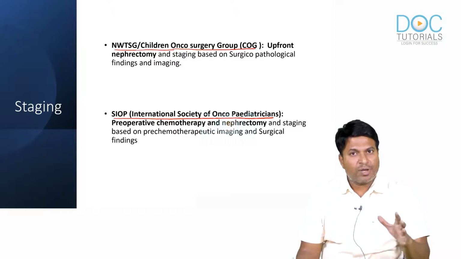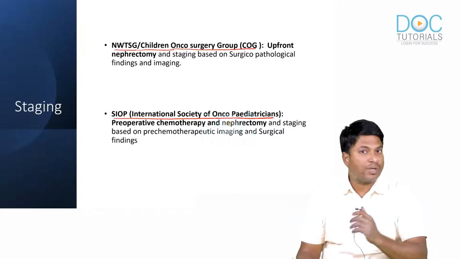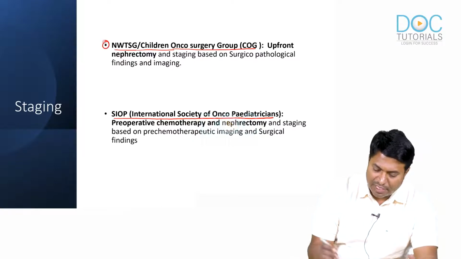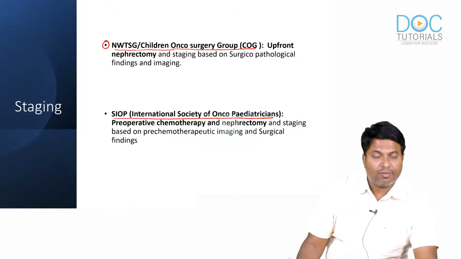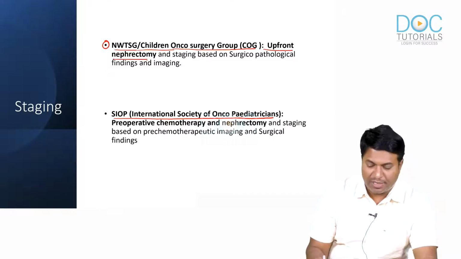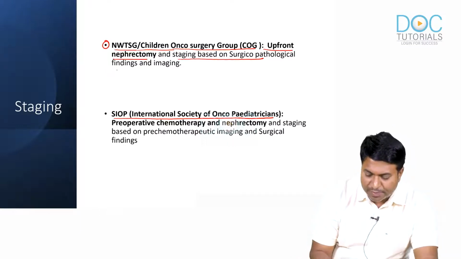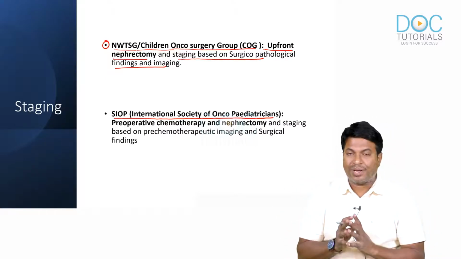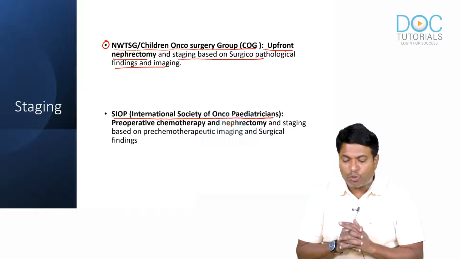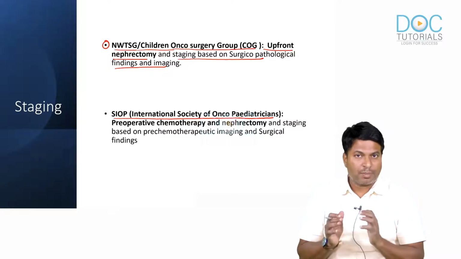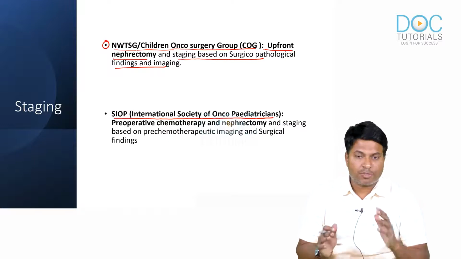We manage the tumors either by direct surgery or with neoadjuvant chemotherapy followed by surgery. In the National Wilms Tumor Study Group, we first do surgery. Upfront nephrectomy is done, and staging is done based on the specimen we take out. That is known as the National Wilms Tumor Study Group or Children's Oncology Group, also known as COG. So please remember COG or National Wilms Tumor Study Group.